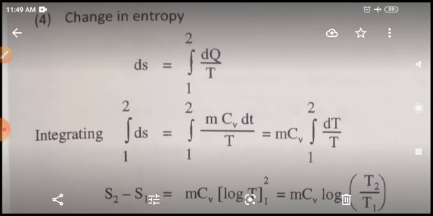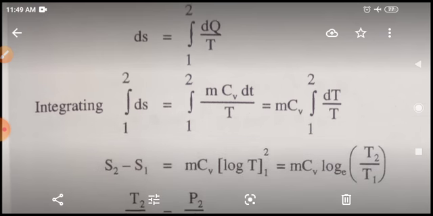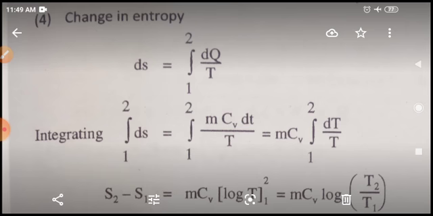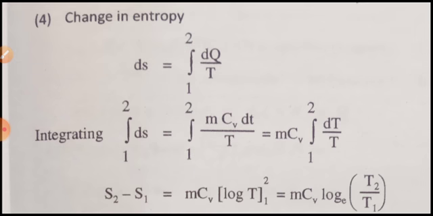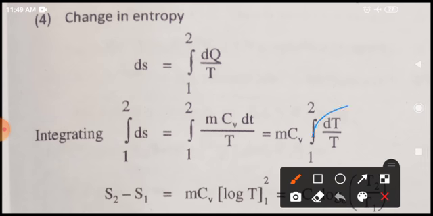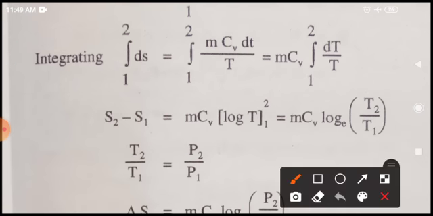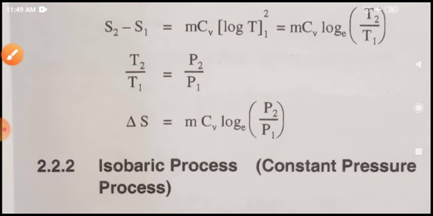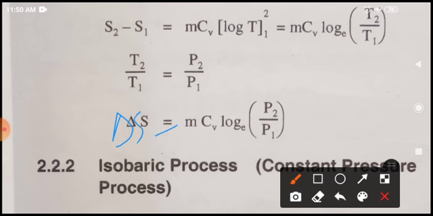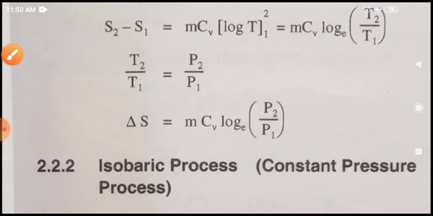Now let's see change in entropy, which is equal to the integral of dS from 1 to 2, dQ by T. We also have the heat supplied. Since mCv is constant, take it outside the integral, and dT upon T has the integral log, log of T2 upon T1. So putting this value, we get change in entropy delta S is equal to mCv log of P2 upon P1. So this is the change in entropy.